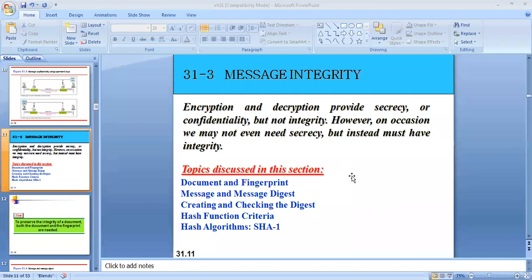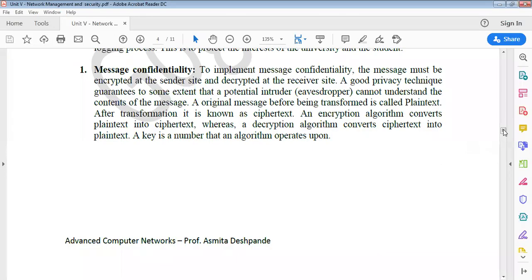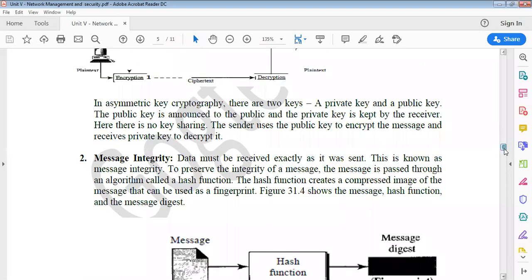So we are going to discuss the document, fingerprint and message digest in detail now. How does this technique work?